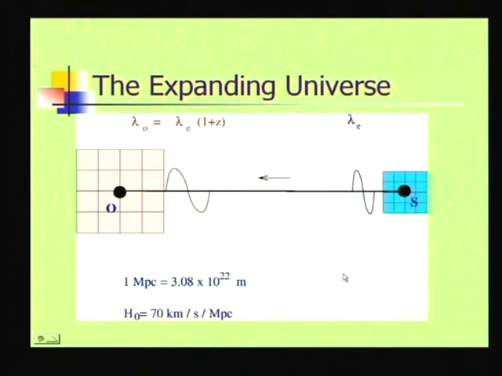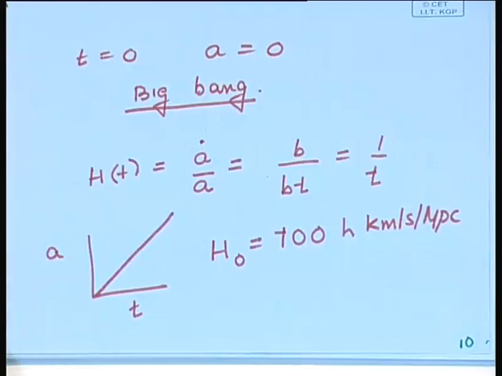So, the whole infinite universe has collapsed to a point, its volume becomes 0, and this is a singularity, and we refer to this singularity as the Big Bang. Our laws of physics and everything breaks down when there is no space, the density of the universe becomes infinite, and we really do not know what happens when this occurs. So, we refer to this Big Bang, as far as we are concerned, as the origin of the universe, the time instant when the universe started. So, t equal to 0 is the origin of the universe. So, the time that elapses from t equal to 0 is the age of the universe.